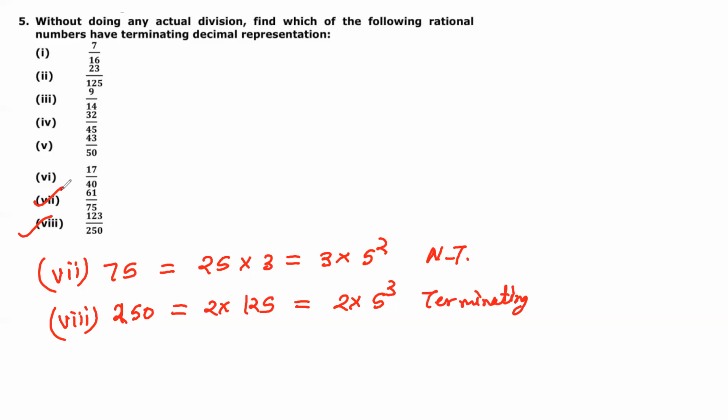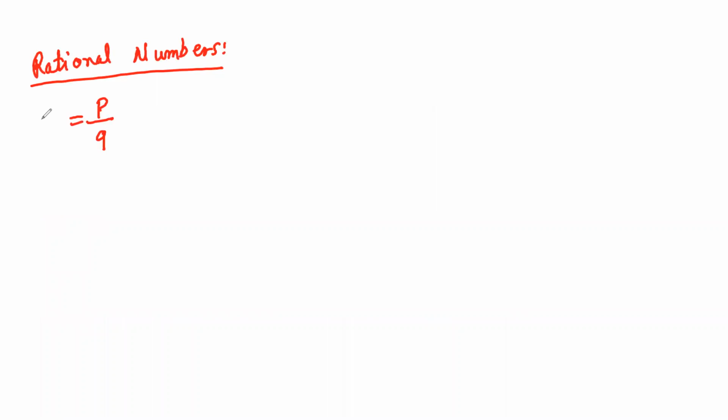Okay, now I am clearing this. Now we will move to the next question. Before that, let me tell you, we have seen irrational numbers and rational numbers. Rational numbers are nothing but fractions or integers. If I can write p upon q, where q is not equal to 0 and p and q are integers, then it is called a rational number.